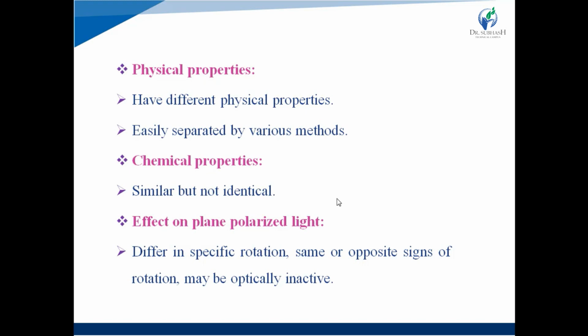Unlike enantiomers, diastereomers have similar but not identical chemical properties. Then the effect on plane polarized light: diastereomers differ in specific rotation. They may have the same or opposite signs of rotation, and they may be optically inactive.